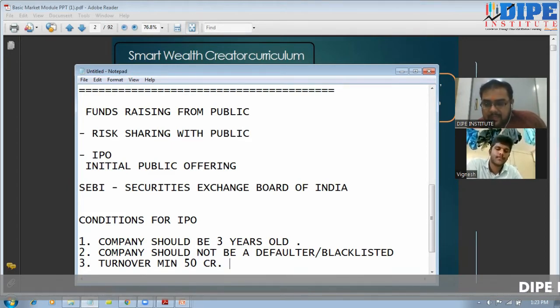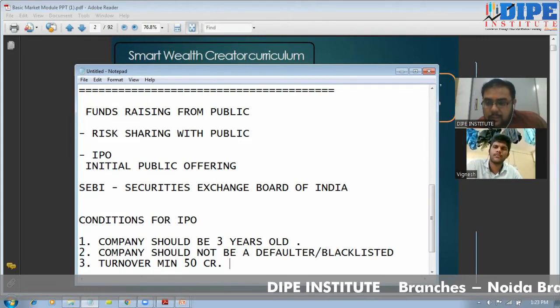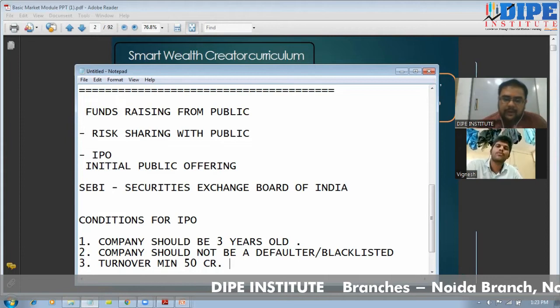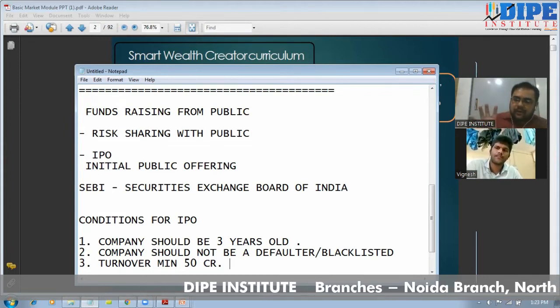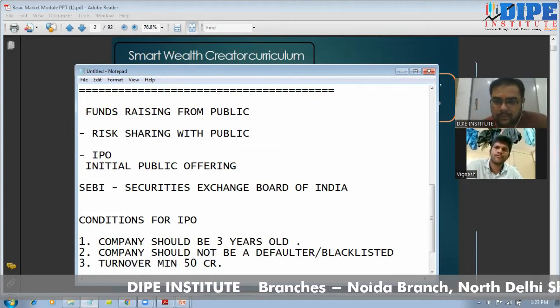There is a complete verification done by SEBI related to the company's background history, the company's promoters, directors of the company, what are they doing, are there any type of police case or any type of criminal case on them, what is the nature of the company, how the company is working, is the company really working or is it a paper company? Because many companies are paper companies, they are only on papers, they're not doing any type of business. So complete verification is done by SEBI, and when SEBI finds everything fine, then the company gets the approval for the IPO.